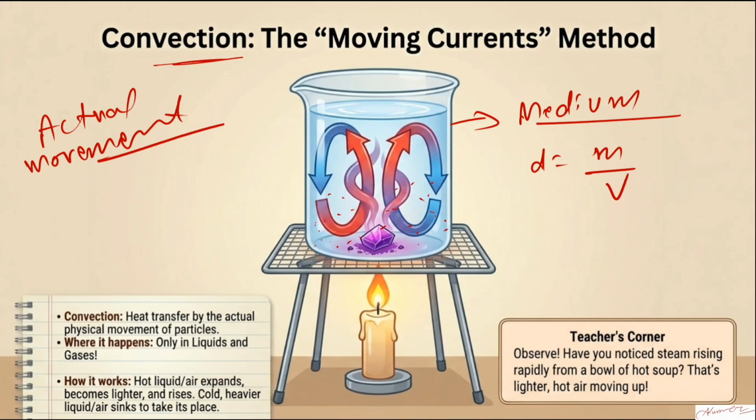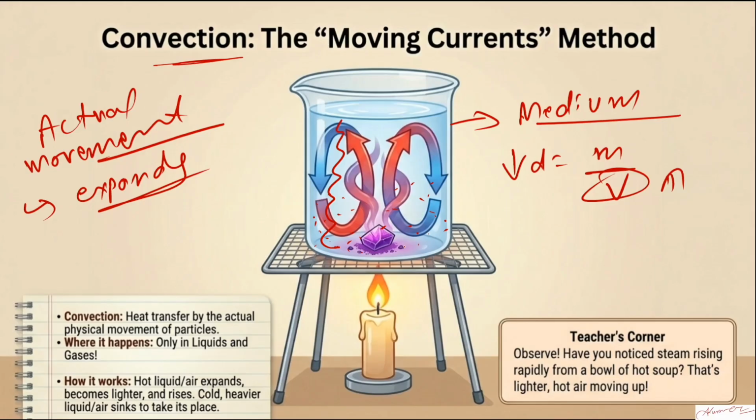I'll tell you one thing: whether it is a solid, liquid or gas, except for some exceptions, all objects expand on heating. So when this particle gets expanded, its volume increases, so density decreases. Due to that, it tries to go upward. Whenever it is heated, it increases in size and volume, and density decreases. That's why it tries to go upward.